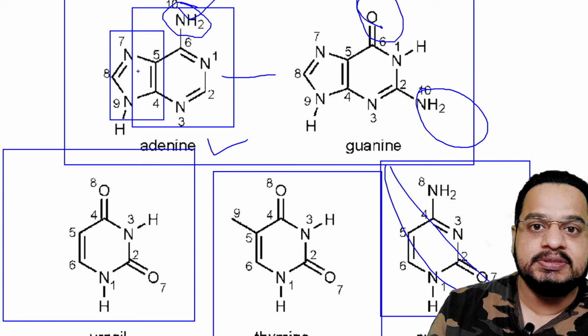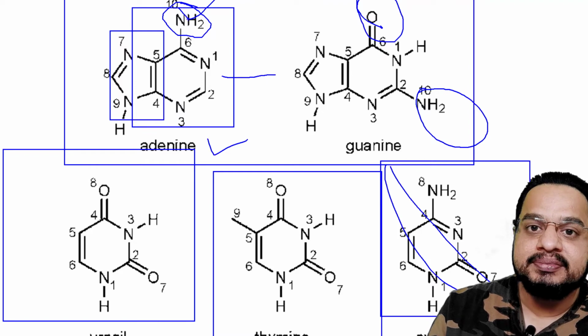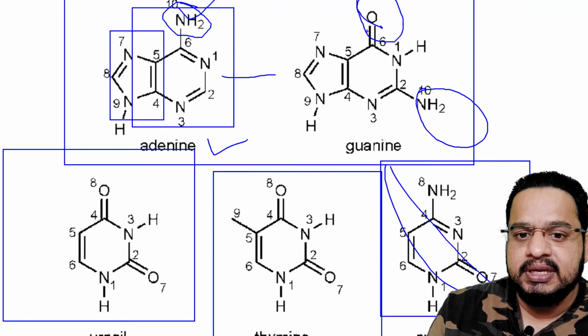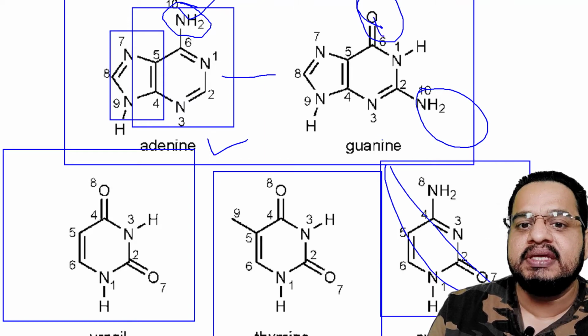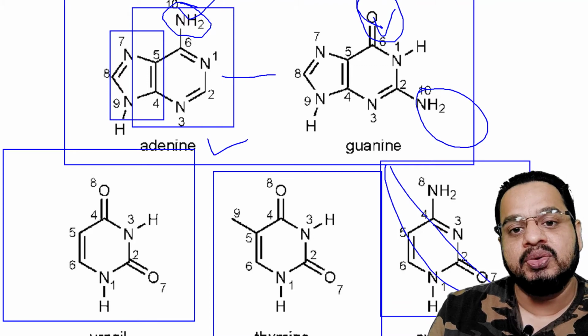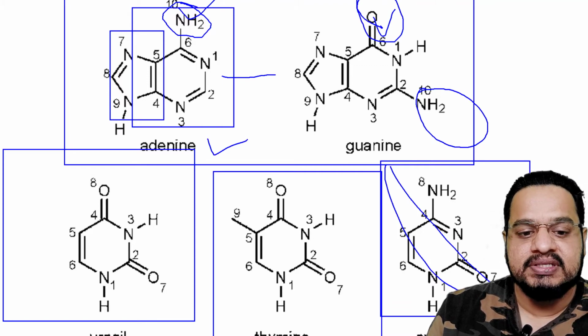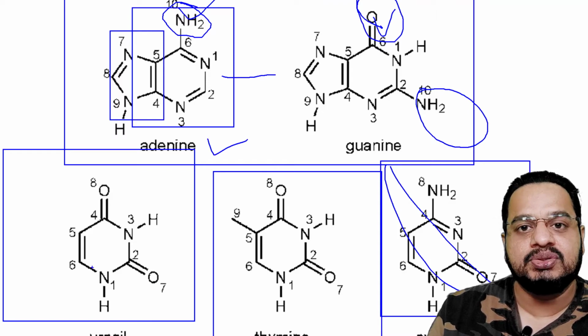Understand? So this part is clear. What does purine have? Purine has one imidazole ring, one pyrimidine ring and an NH2 group. Adenine and guanine are the same, only at the 6th position you add one oxygen. That's it. Now similarly, consider uracil, thymine and cytosine.